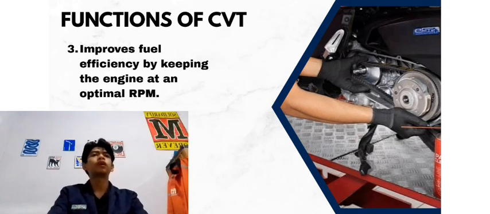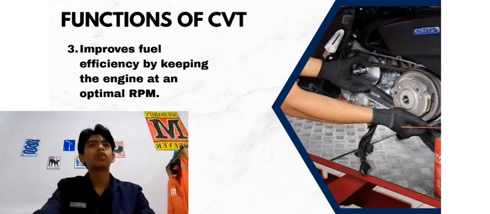And the third function is improving fuel efficiency. The CVT keeps the engine running at optimal RPM, which helps reduce unnecessary fuel consumption. As a result, the motorcycle becomes more economical for daily transportation.